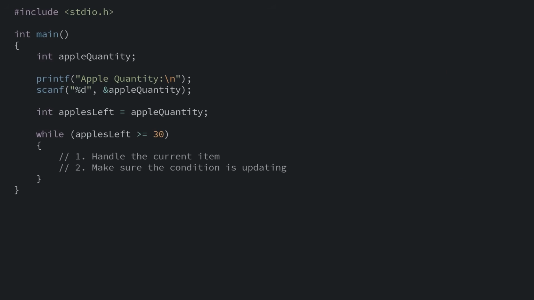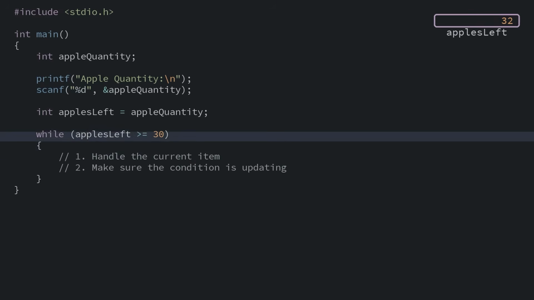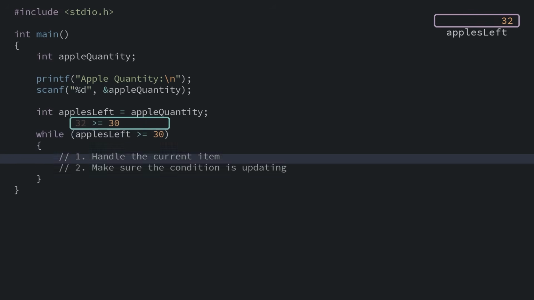The second thing we need to do is make sure our condition is getting updated appropriately, so that way we'll eventually exit the loop. If we ran this program right now, we'd just keep looping forever, so fast that the fans on your computer might turn on. The apples left variable is stuck at greater than 30. It never changes, so our condition is forever true.